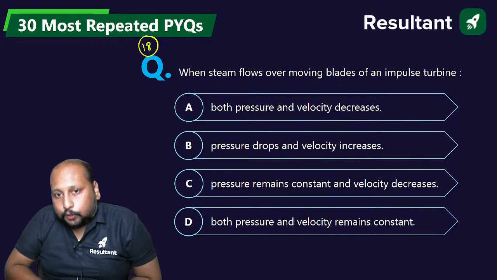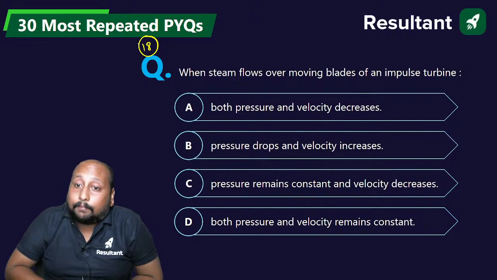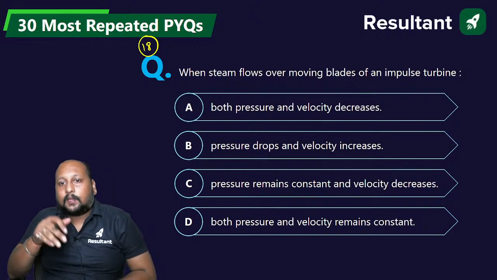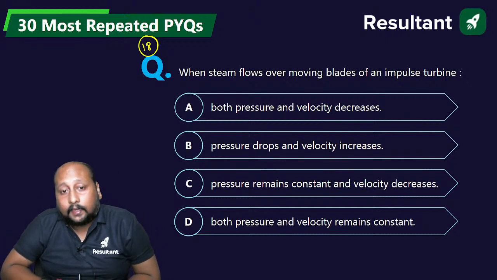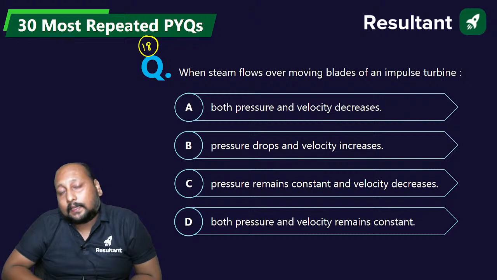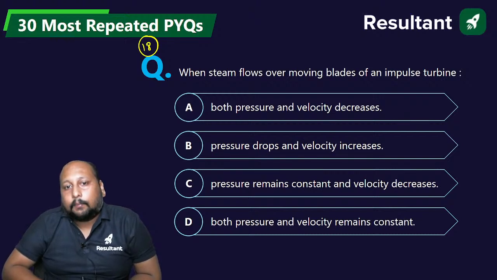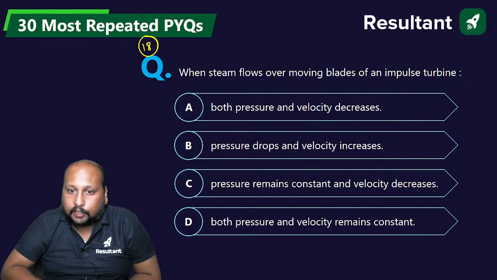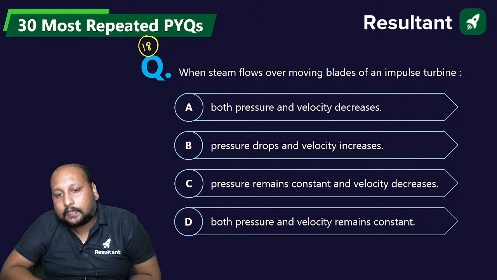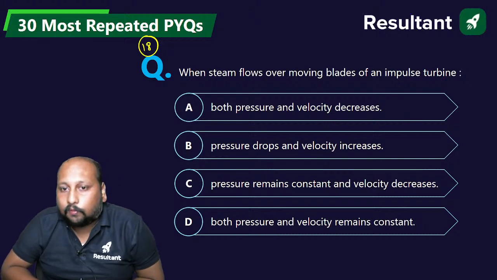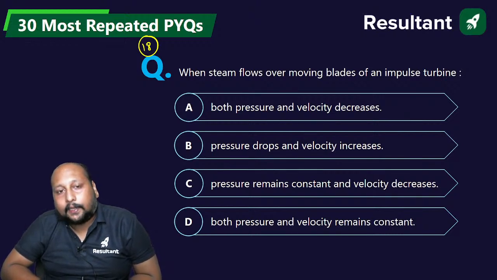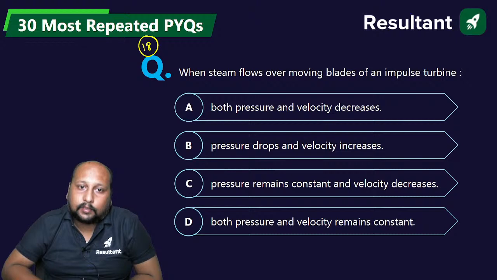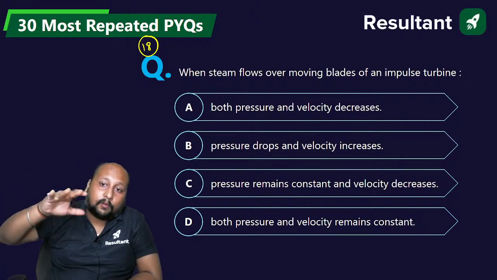When steam flows over the moving blades of an impulse turbine, which of the following parameters is correct? Both pressure and velocity decrease, pressure drops but velocity increases, pressure remains constant but velocity decreases, or both pressure and velocity remain constant. Velocity will never be constant, there will be a kinetic energy drop. Velocity decreases when the steam is flowing over the impulse blade.